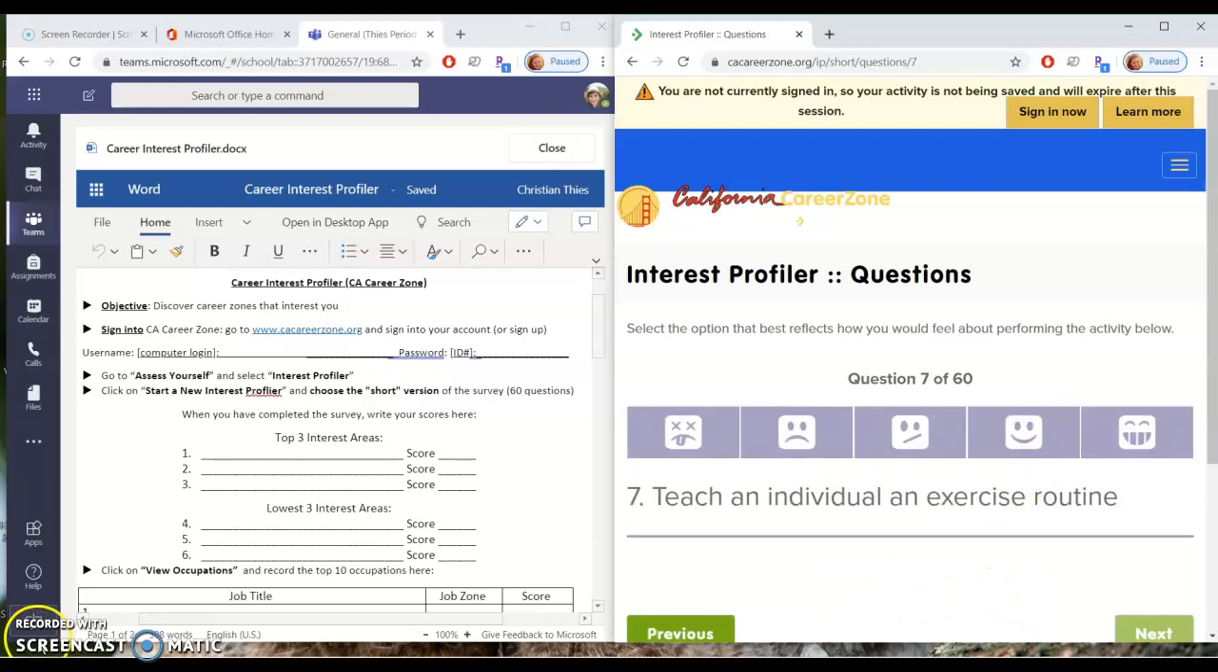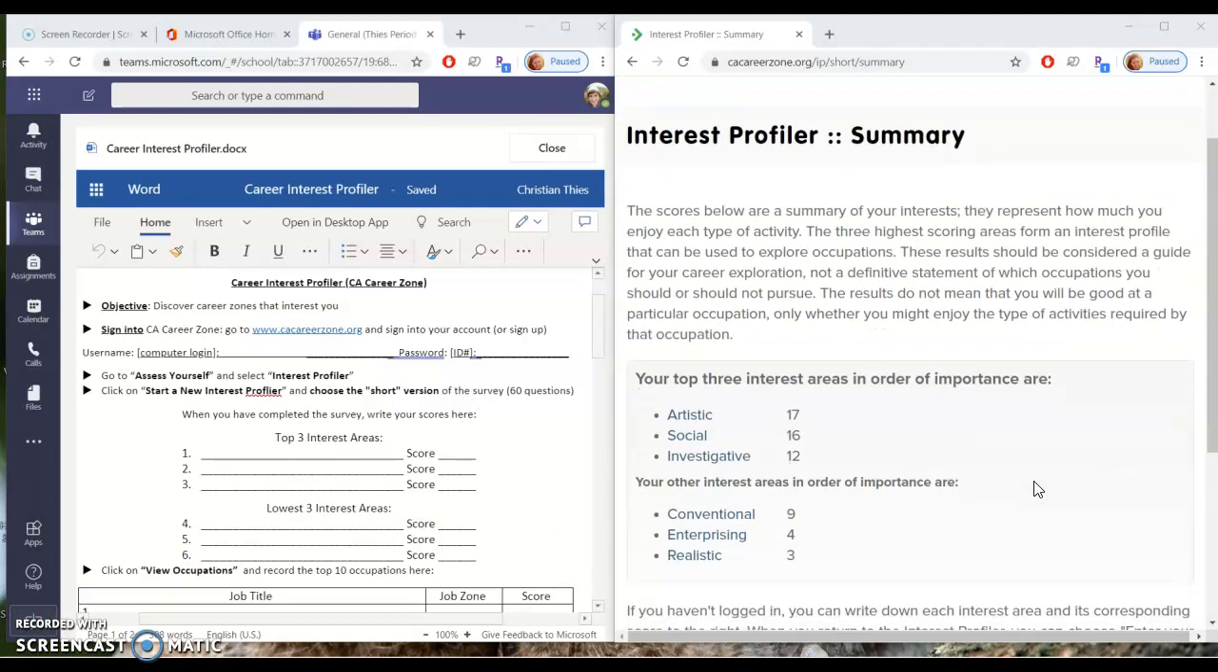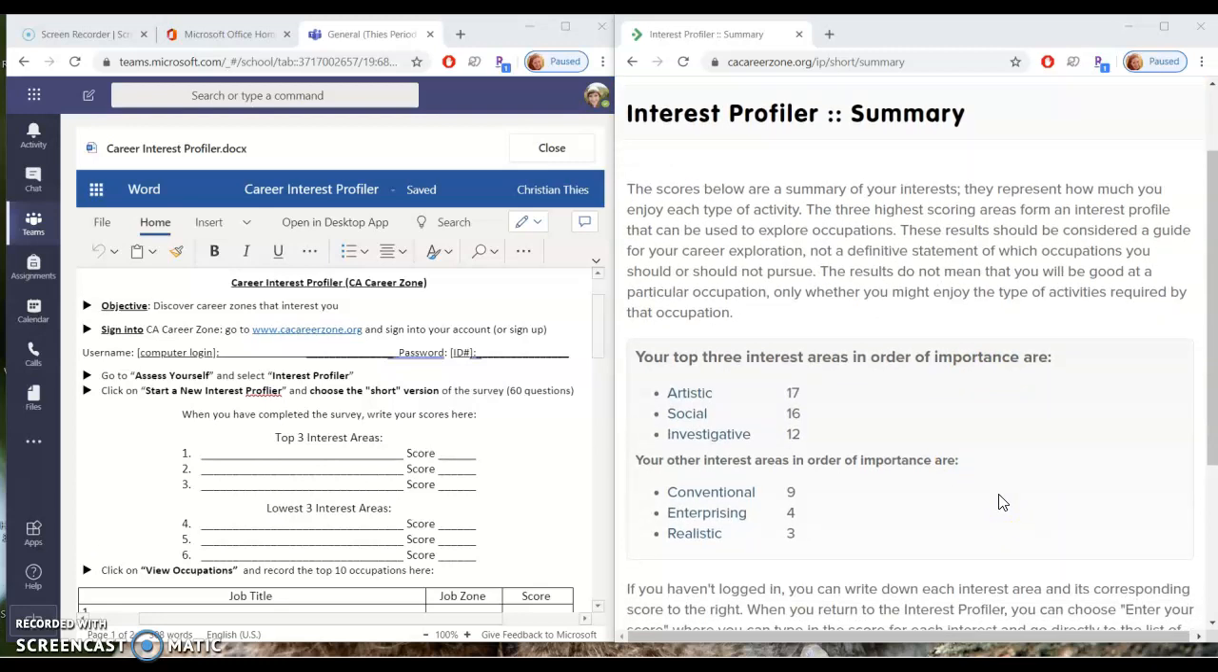So let's skip ahead. Okay, guys, I skipped ahead and I went to the results page of my interest profiler. Now you guys see how the document that I gave you here corresponds to your results here. So what I'm going to do is basically copy and paste all of my results into here. First, let's figure out what these results are even telling you. It tells you your interest areas, for me, are artistic, and it gives you a little blurb about what that means. Social, again, you hover over it, it gives you a blurb about what that means, and investigative. And it gives you a score against each one.